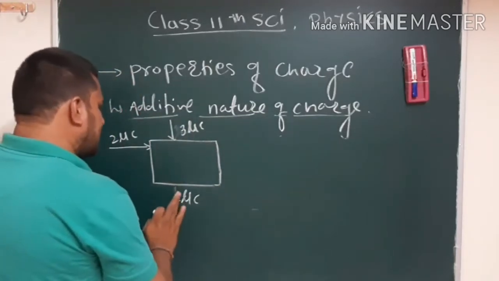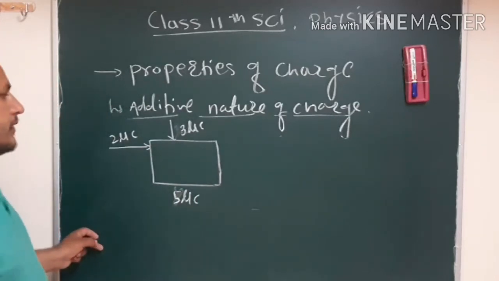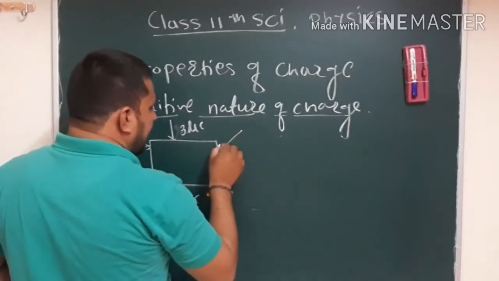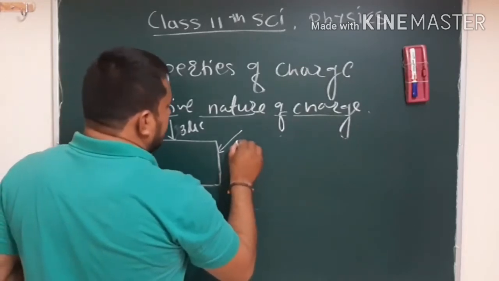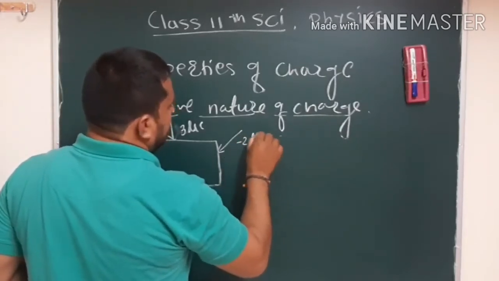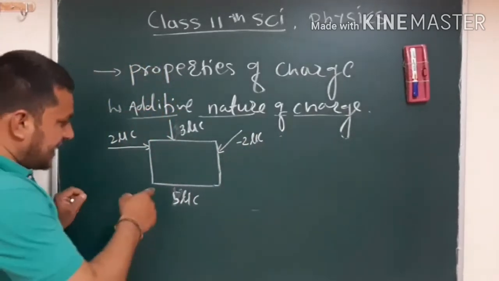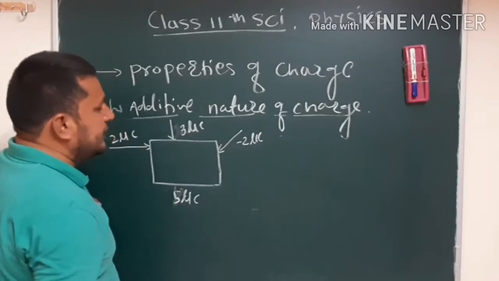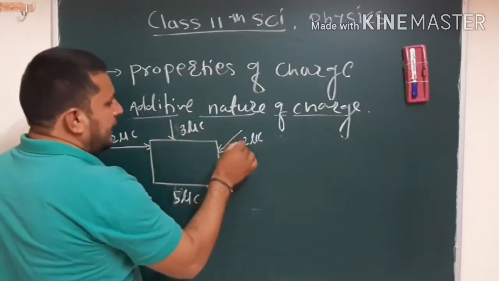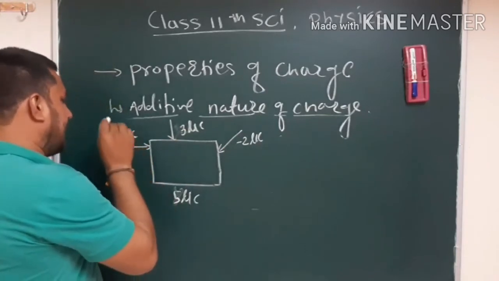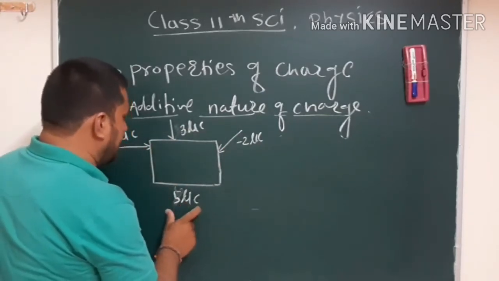Now the net charge on that body is 5 microcoulomb. After some time, I again add some charge on that body, that could be 2 microcoulomb. So now what is the net charge of that body? Applying this 2 microcoulomb, the net charge will be 2 microcoulomb.